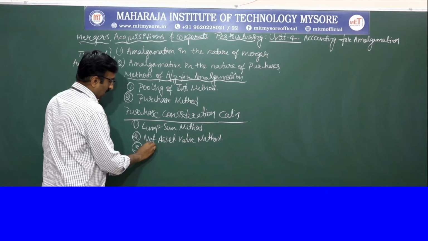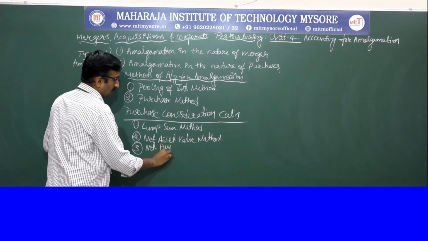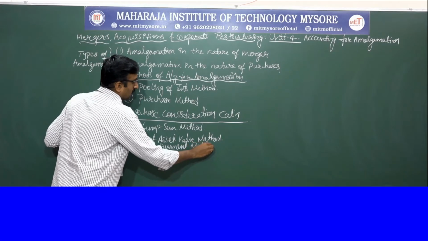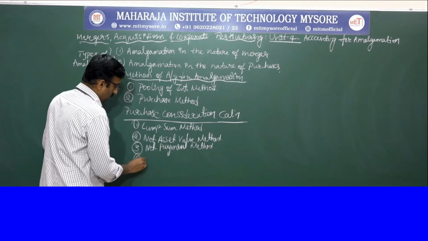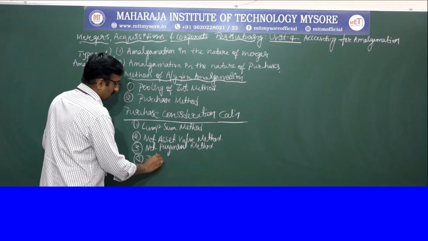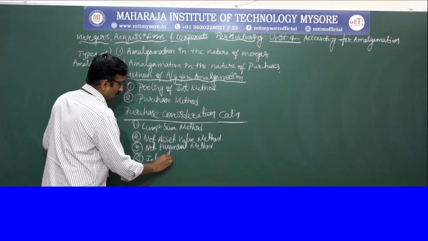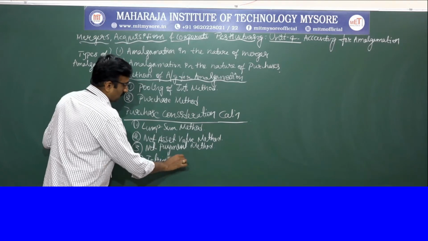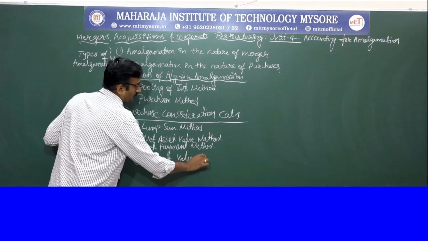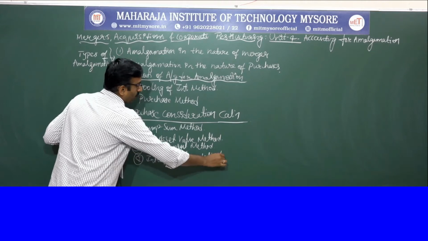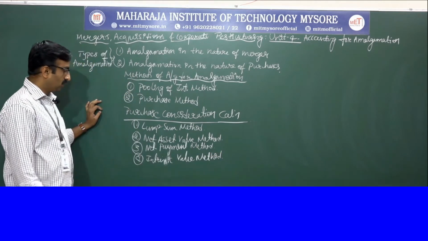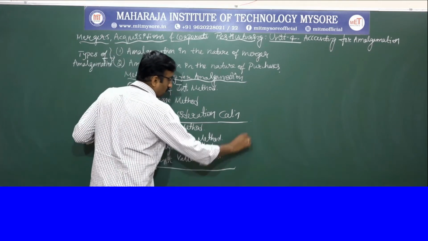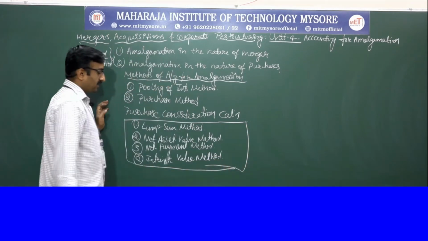Third one, net payment method. And the last one, intrinsic value method. So the PC will be calculated in terms of these 4 ways.